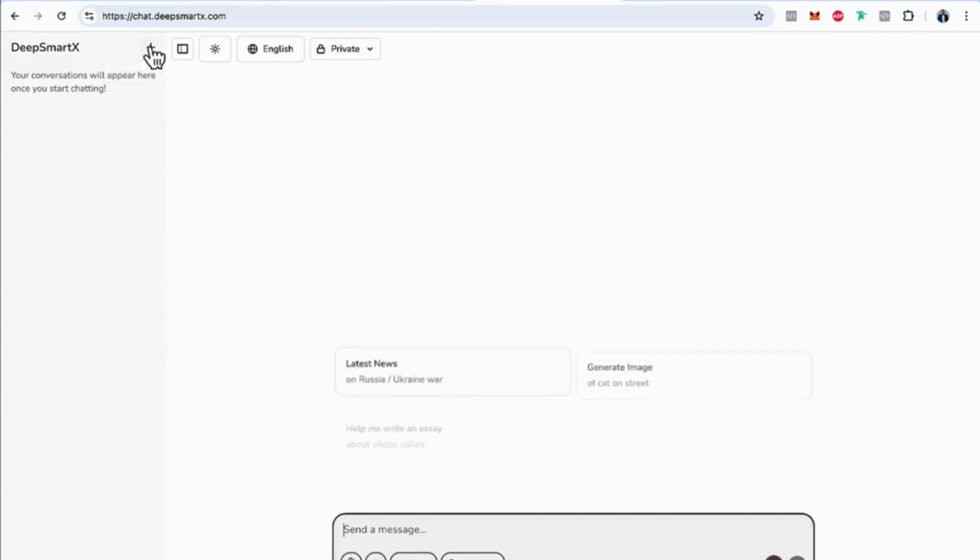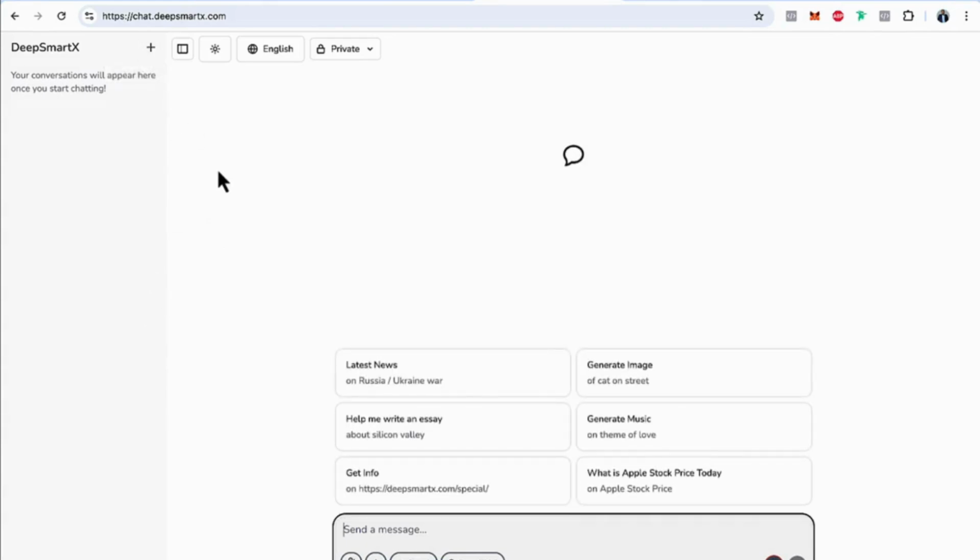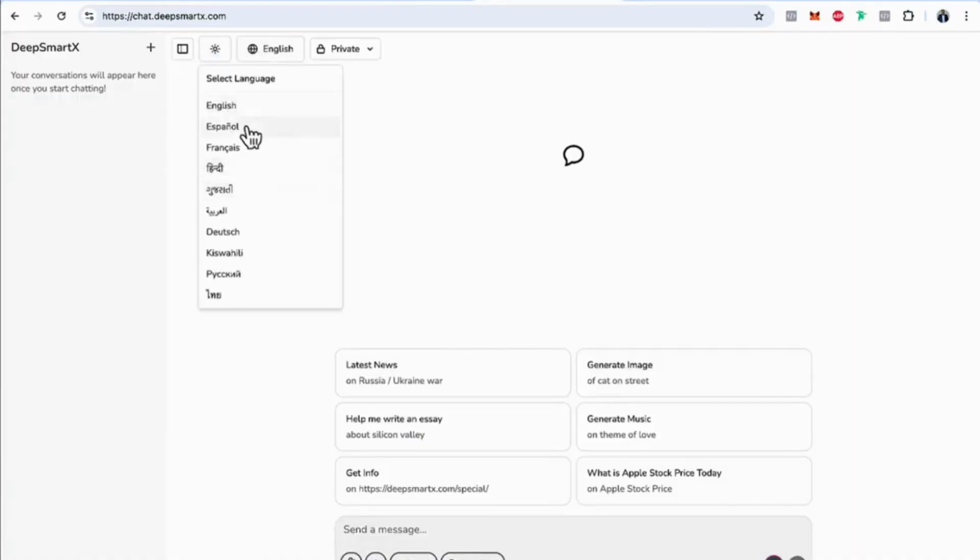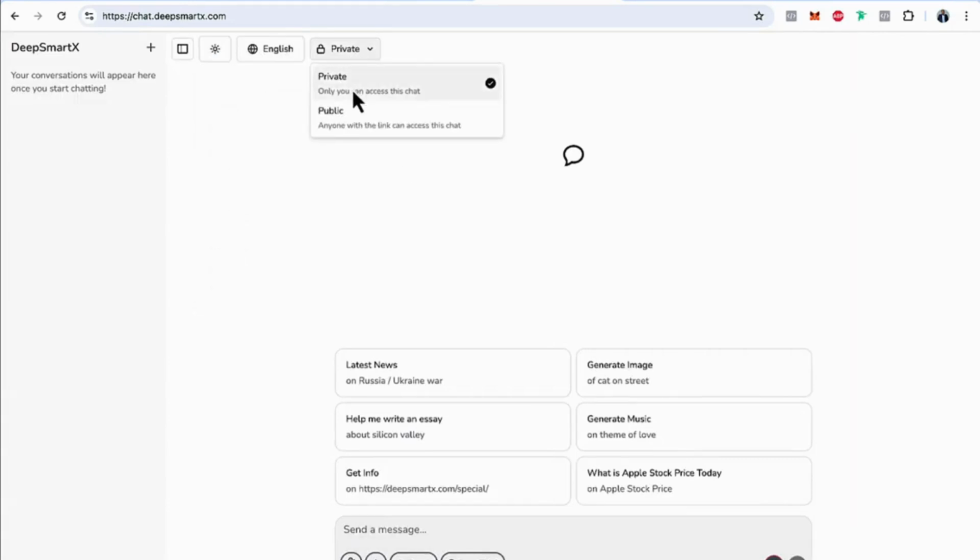Now, you can create a new chat from here, just like ChatGPT or DeepSeek. We have made it really simple, the same layout, same UI, to ensure you don't need any learning curve. You can toggle the sidebar, you can toggle dark mode and light mode, and you can choose your language if you're not a native English speaker. You can create any chat private or public. Inside settings, you can again toggle dark mode or sign out.